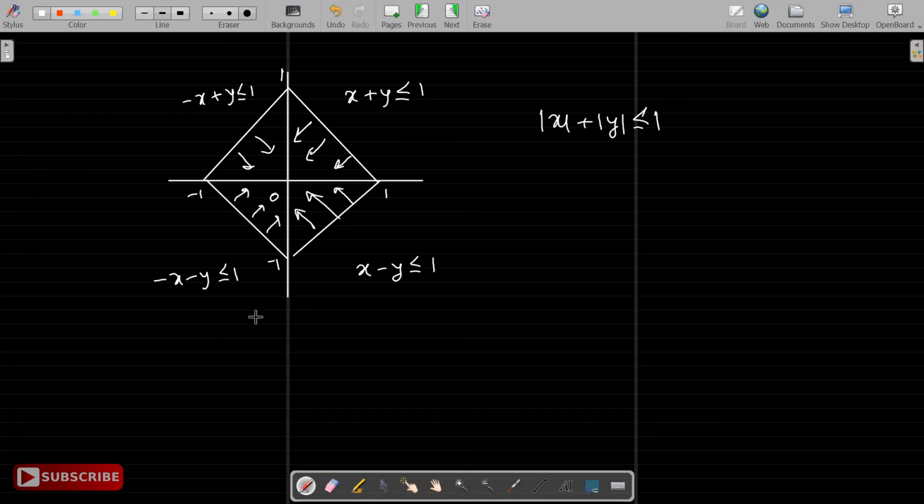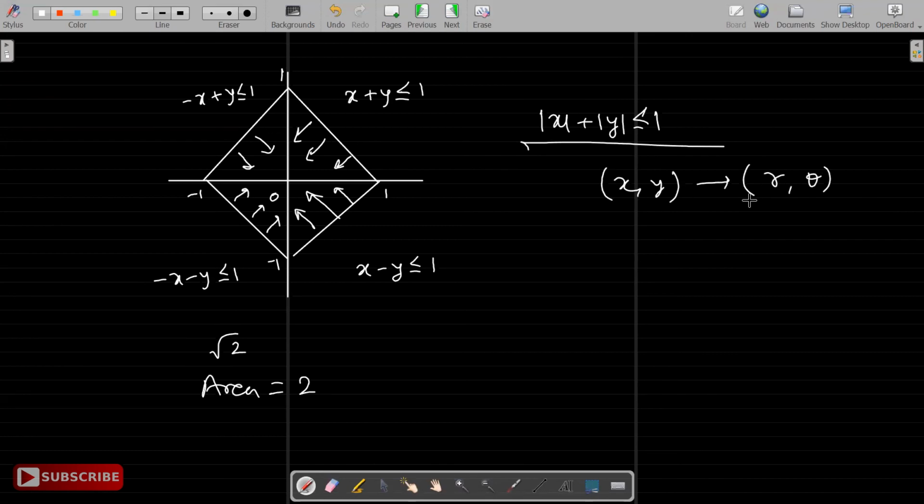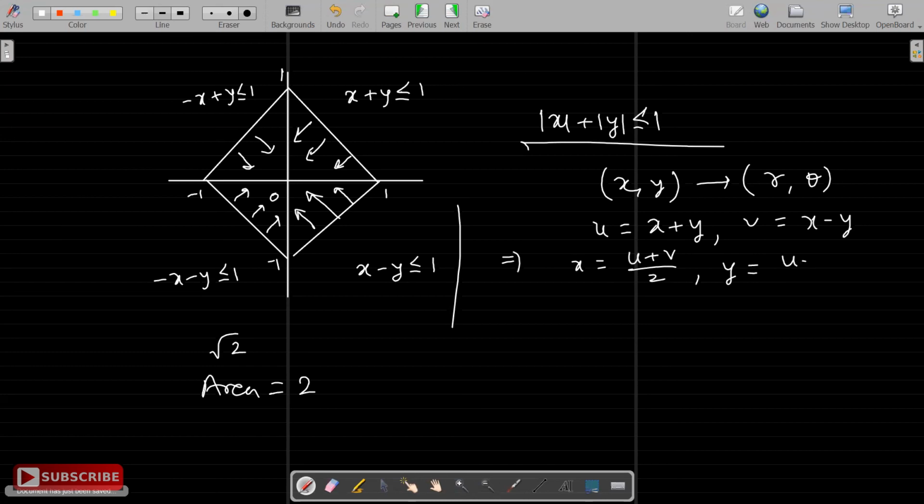So as far as our answer is concerned, it's a square with side root 2, so the area will be 2. That's the answer. But I want to explain the change of variable. Many times, for example, we saw that instead of x, y, we use r, theta. It's like we are changing the variable. So more generally, I can put any u and v. For example, in this case, I can put one variable as x plus y, the other variable as x minus y, and then add them. So I'll get x equal to (u plus v) by 2. If I subtract, I'll get y equal to (u minus v) by 2.